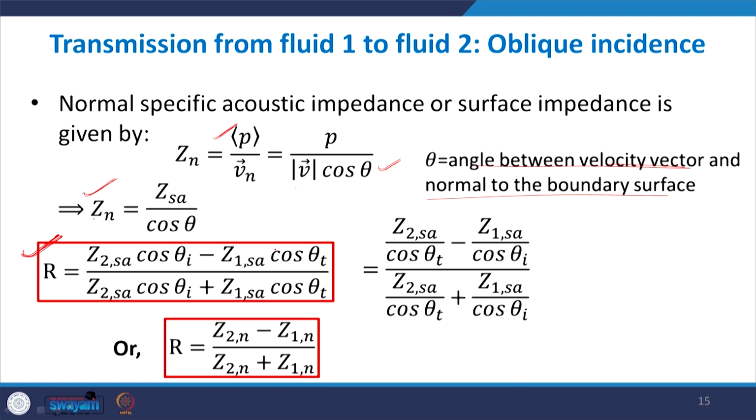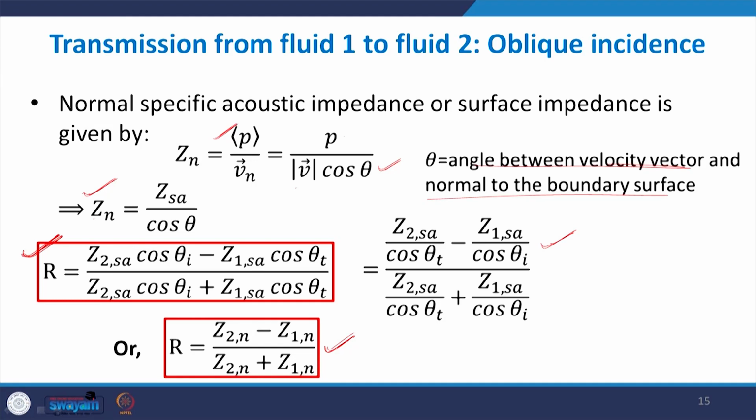So when you divide both sides by cos theta t cos theta I, this is the expression you get. Replace it with this value, and you get z2n minus z1n divided by z2n plus z1n. So the normal specific acoustic impedance will follow the same expression for oblique and normal incidence, that is z2 minus z1 by z2 plus z1, but this will be the general expression in terms of the specific acoustic impedance.